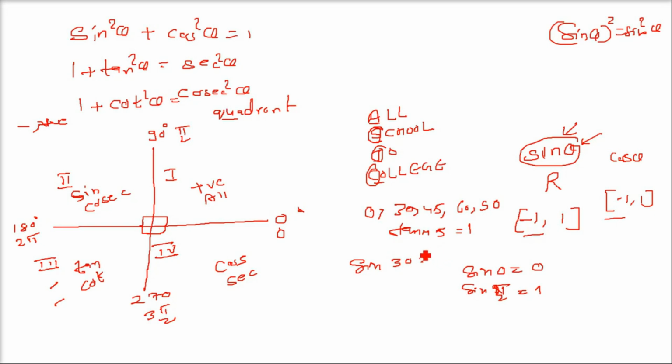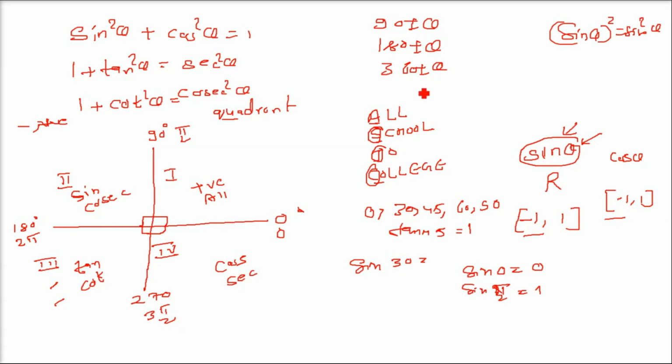What are these allied angles? These are angles which are plus or minus 90, 180, 360, like 90 plus minus theta, which is an allied angle. 180 plus minus theta is an allied angle. 360 plus minus theta is an allied angle, right? So how do we find the value and the sign of an allied angle?